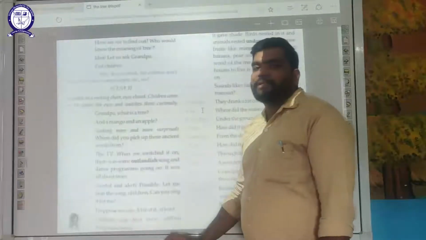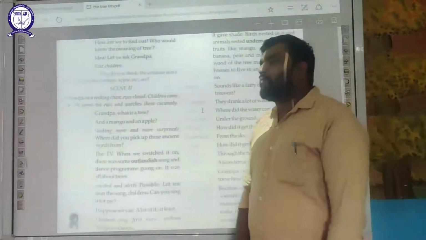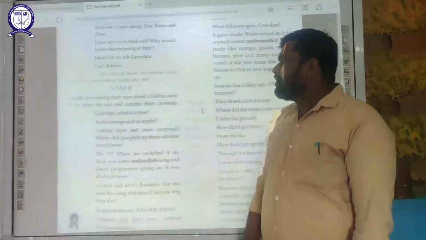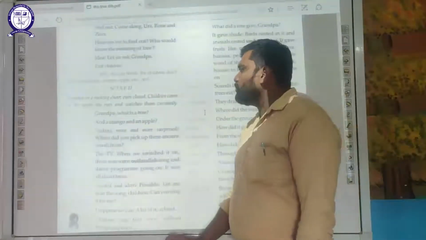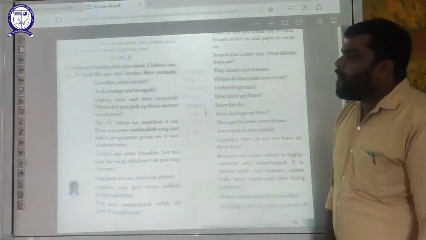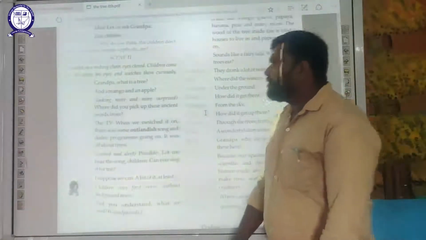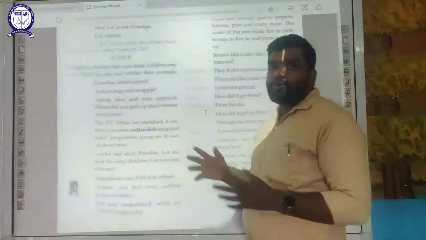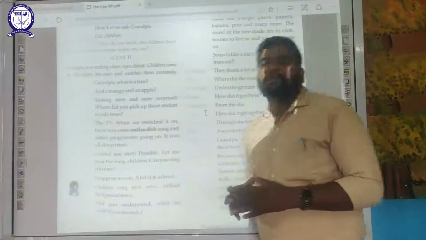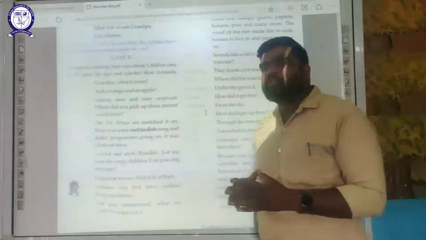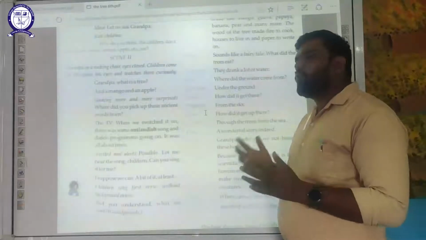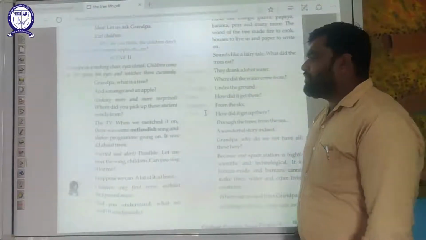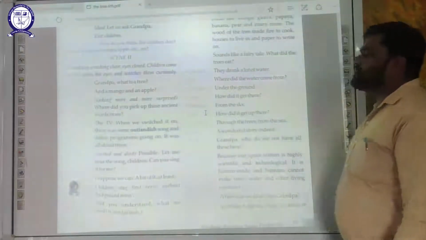Now in the second scene, Grandpa is lying on a chair, closing his eyes, but after he realizes that his grandchildren are there, he opens his eyes and looks at them curiously. Now one of them says, Grandpa, what is a tree and a mango and an apple? Now Grandpa was more surprised and said, where did you pick up these ancient words from? He was shocked because he had left Earth long years ago and still now his grandchildren are asking him about words that used to be used on Earth. The TV. While we switched it on, there was some outlandish song and dance program going on.